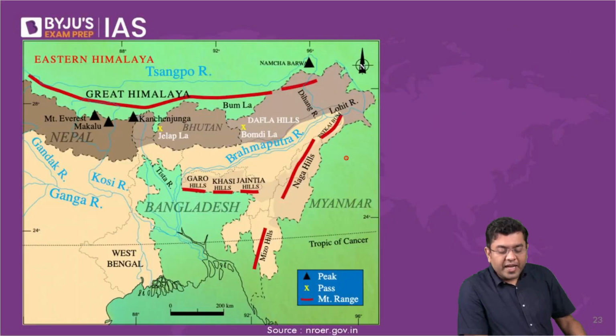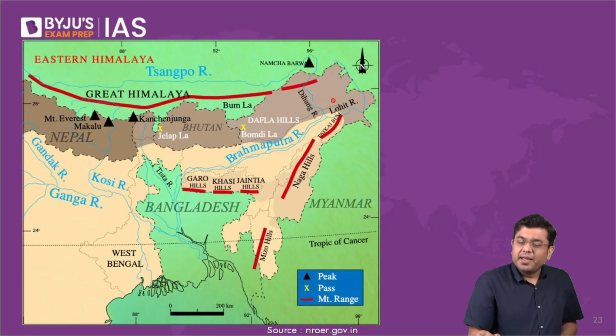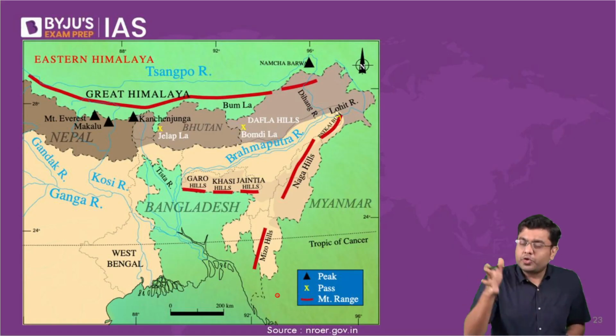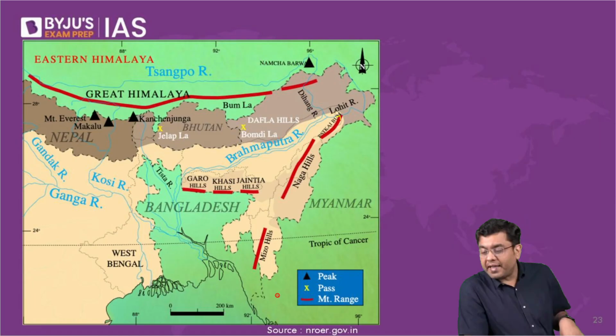Okay, then in the eastern part of the country, that is, in the eastern border of the country, you will again observe the presence of the Himalayas, or rather the mountains in the north to south direction. Now, these are also fold mountains. You have the Patkai Bum, the Naga Hills, the Mizo or the Lushai Hills. Now, these are north to south. So here also, you have the fold mountain which has been created due to that eastward and northeastward push of the Indian plate that we have discussed.